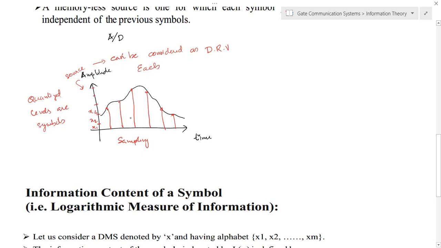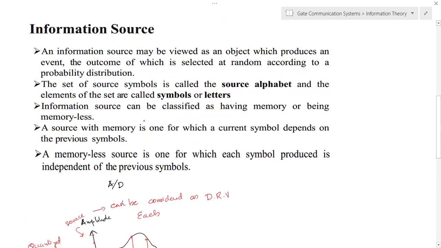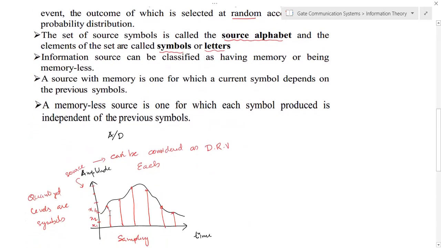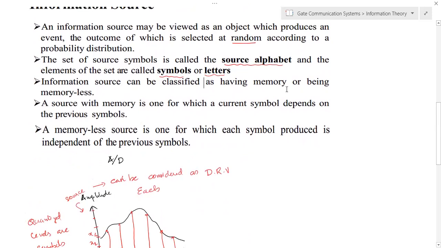Now we have some idea about why we are considering the probability concept in signals or in the information system. Here we can discuss some points. An information source may be viewed as an object which produces an event, a random event, the outcome of which is selected at random according to a probability distribution. The set of symbols is called the source alphabet, and sometimes we call them symbols or letters. The quantized values x1, x2, x3 are called symbols or letters.